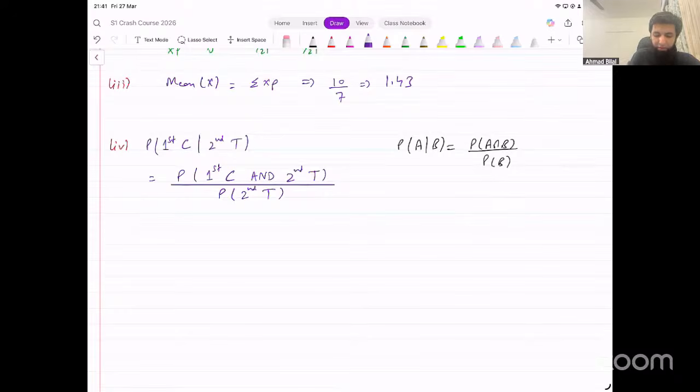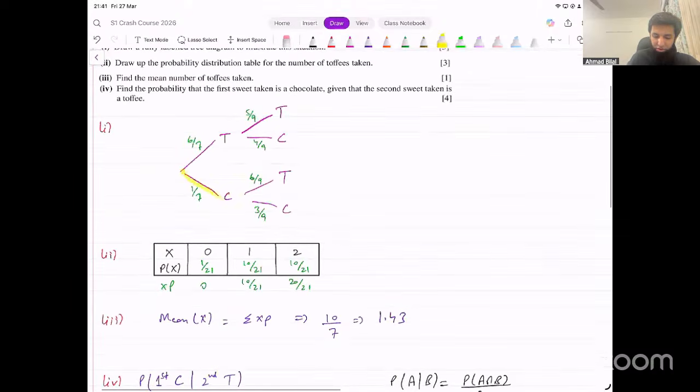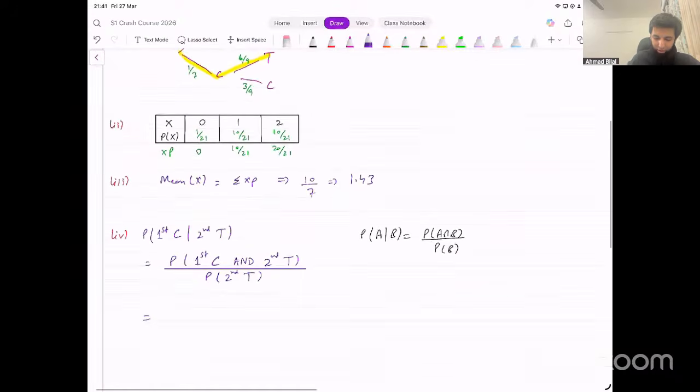Now, how do you find these probabilities? Look at the tree diagram. First chocolate and second toffee. Chocolate, toffee. What's that going to be? The numerator will be 1 over 7 into 6 over 9. That's the numerator. Chocolate and then toffee. The denominator is that the second should be a toffee.